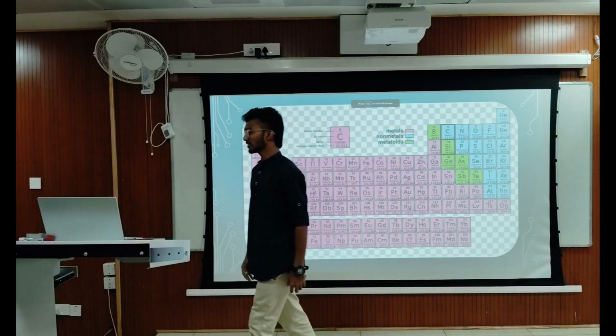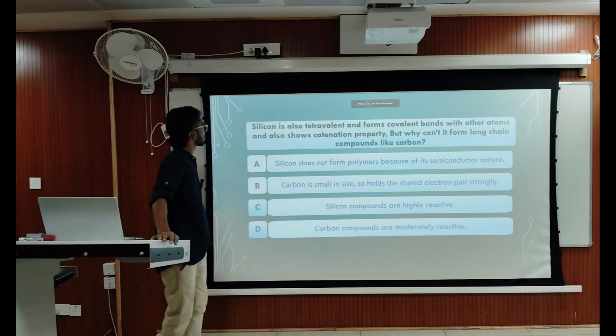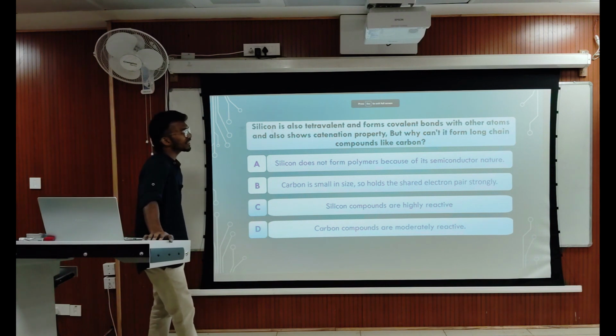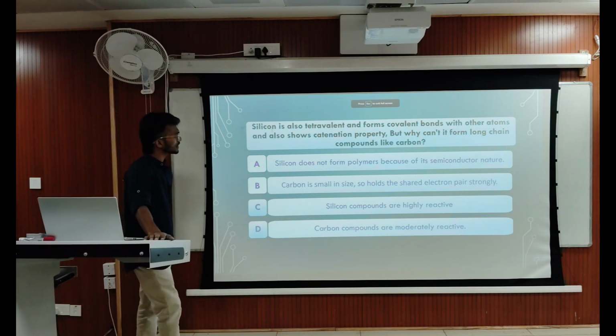Let's do one problem yaar, then you will understand everything. Look at the question. Silicon is also tetravalent and forms covalent bonds with other atoms and also shows the catenation property like carbon. But why can't it form long chain compounds like carbon? Coming to option A, silicon does not form